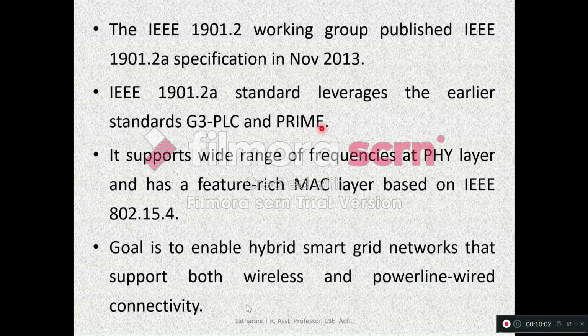It supports a wide range of frequencies at the physical layer and has a feature-rich MAC layer based on the IEEE 802.15.4 standard. The goal is to enable hybrid smart grid networks that support both wireless and powerline wired connectivity, that is, wired connectivity using the powerline cables.